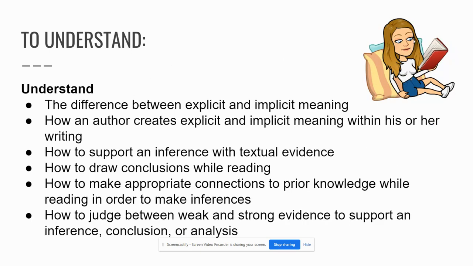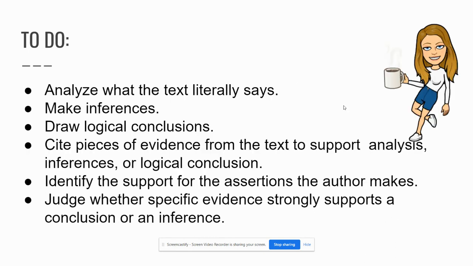We're going to be able to understand the difference between explicit and implicit, how an author makes explicit and implicit meanings, how to support an inference with textual evidence, how to draw conclusions, how to make appropriate connections to prior knowledge, and how to judge between weak and strong evidence to support an inference.